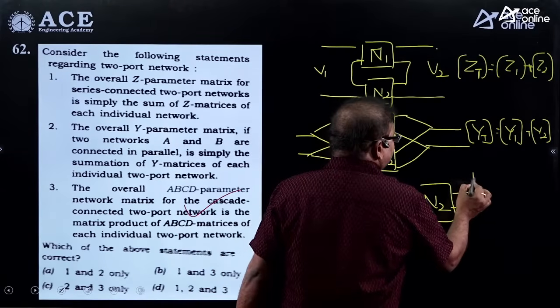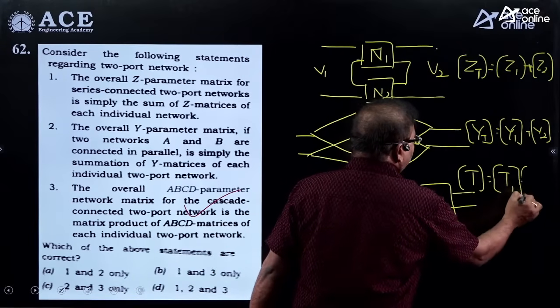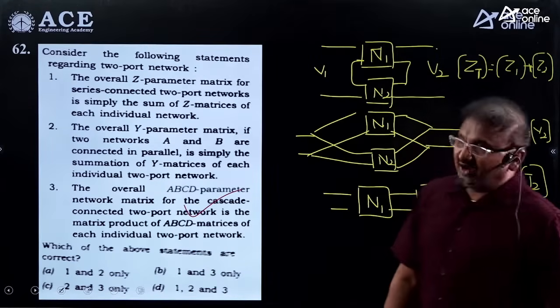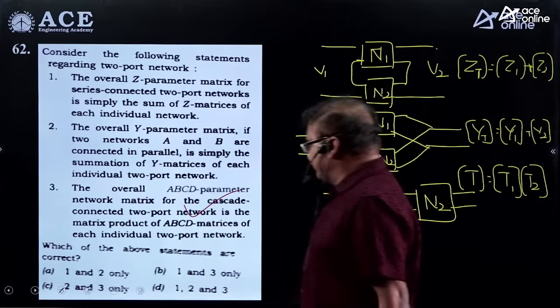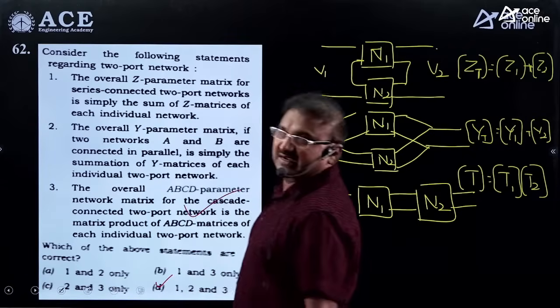For a cascade connection, the total network T parameters equal the product T1 into T2. According to the given options, option D is the correct one.